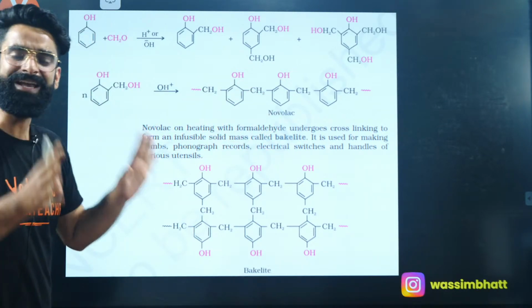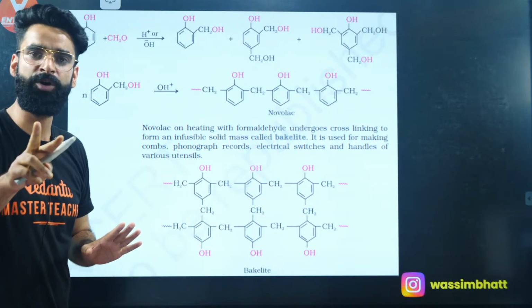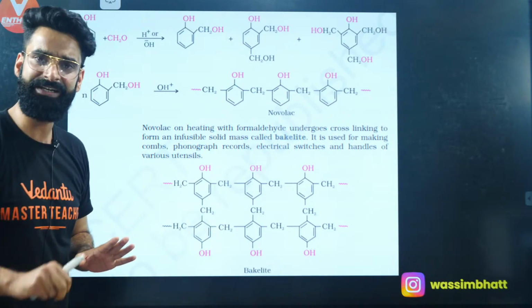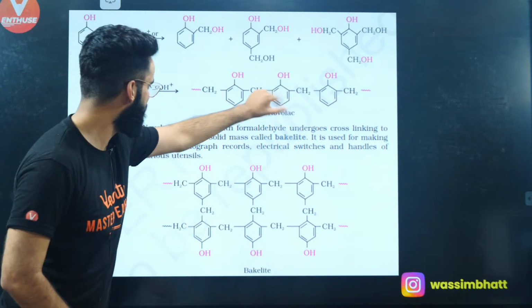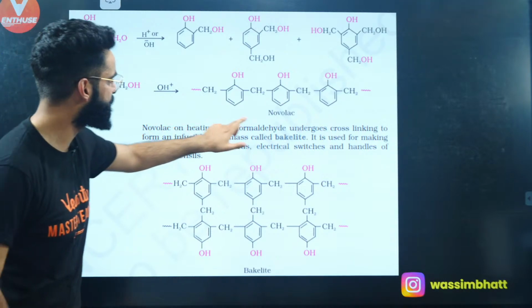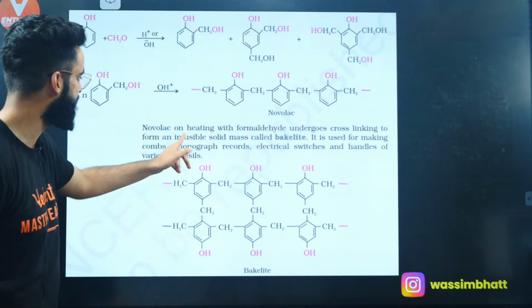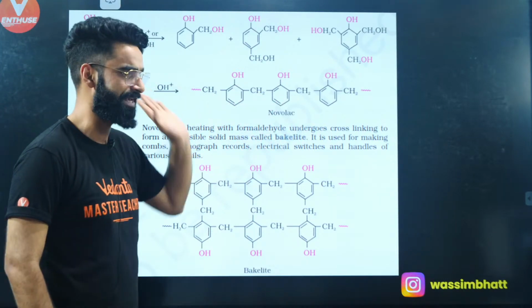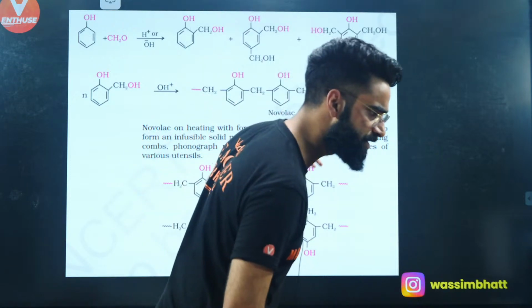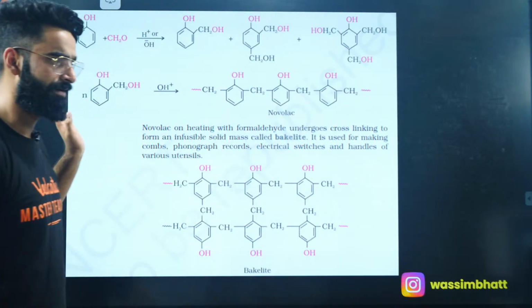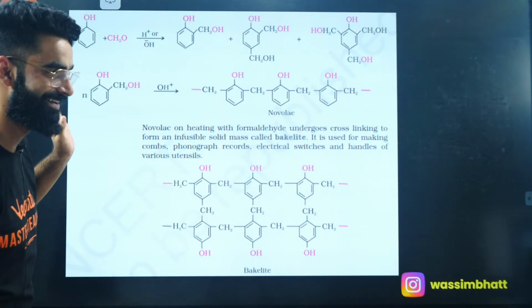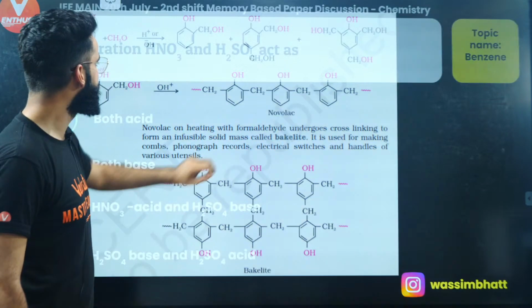First of all, bakelite is formed by the two monomers. Its monomers are going to be phenol and formaldehyde, right? So you get Novolac right here, and this Novolac on heating with formaldehyde undergoes cross-linking to form the infusible solid mass called bakelite. Again, the question is directly taken from your NCERT. Exactly.